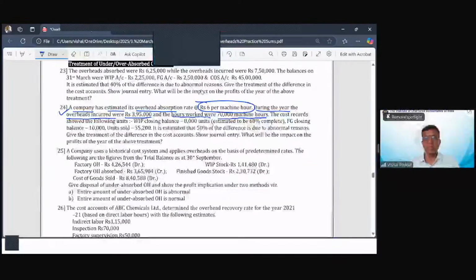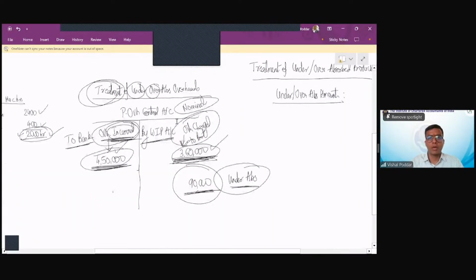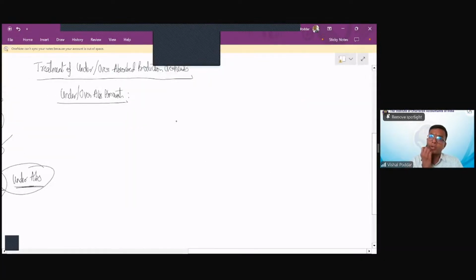Okay. So now from this data, I have to find out how much is my under or over absorbed overheads. Now, how do we find out? If you had prepared an account, you could have got it easily as the difference. But we are not preparing an account. We are solving it as a question. So the format is you find out the under or over absorbed amount by this formula.